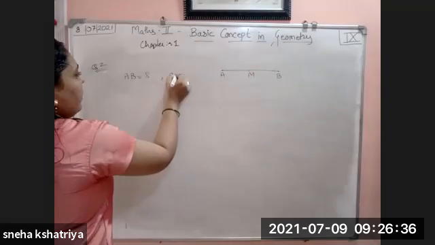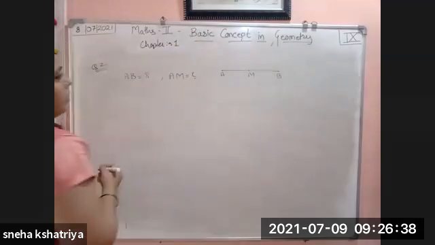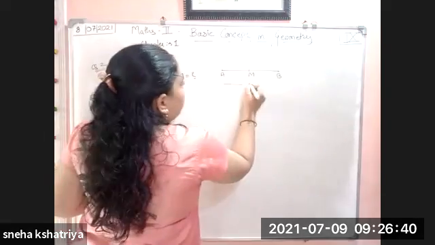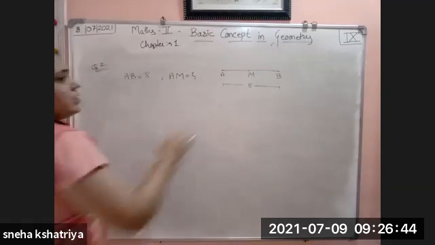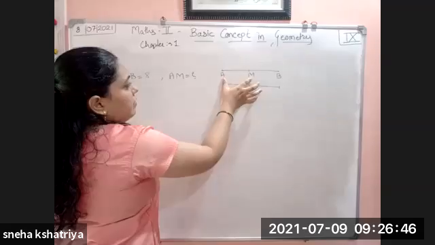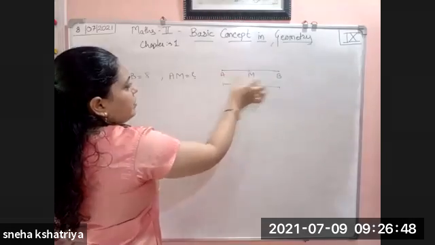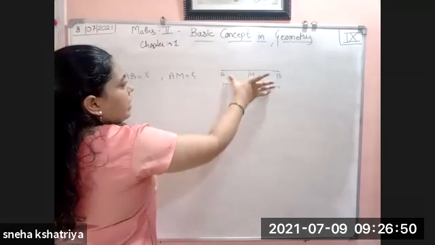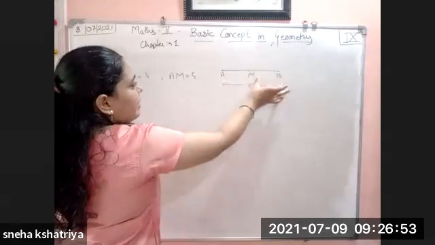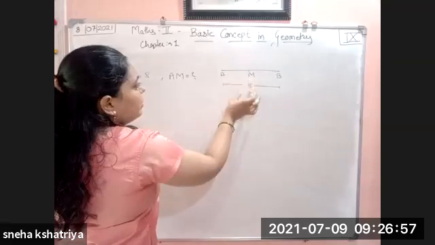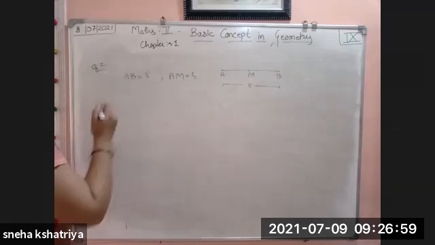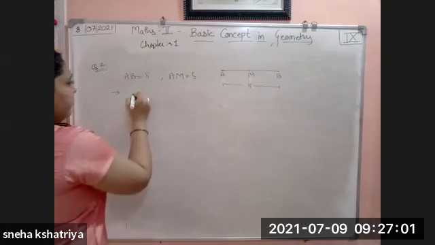What do we have to find out? AM. Clearly, the distance between A and B is 8. M is the midpoint, which means it divides the given segment into equal parts, that is AM is equal to MB. And how is AB formed? It is the addition of AM and MB. So if in place of MB we put AM again, we will get the value of AM.